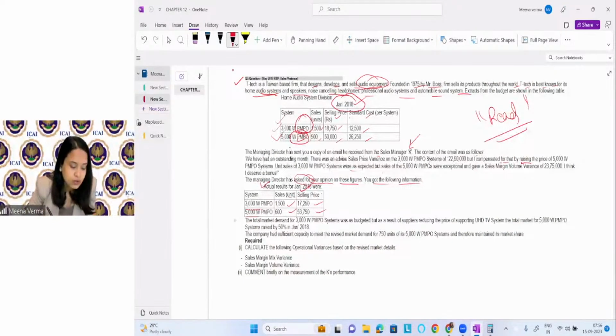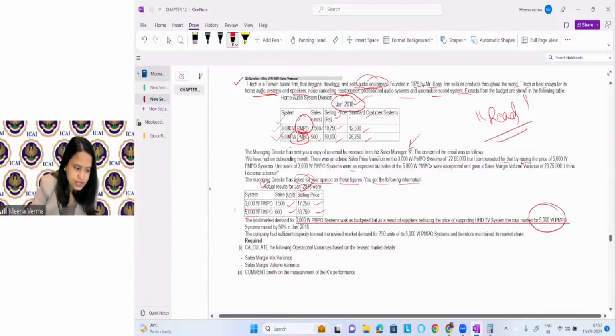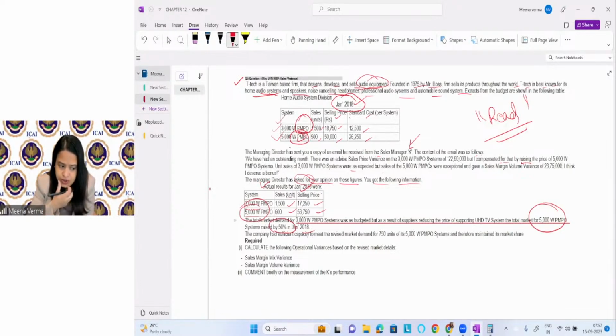All right. The total market demand for 3,000 PMPO system was as budgeted, but as a result of a supplier reducing the price of supporting some system, the total market of this second product raised by 50% in January 2018.